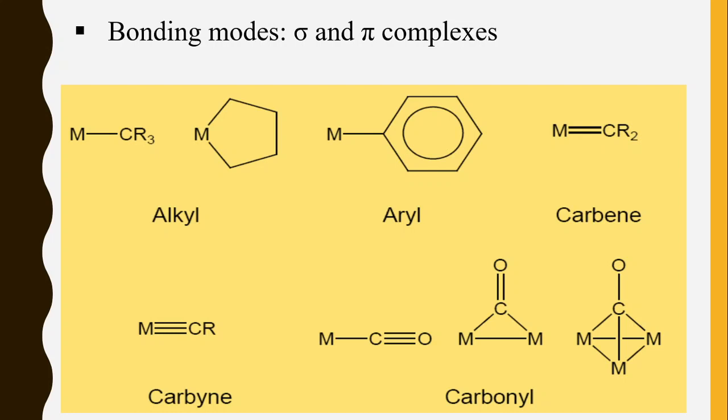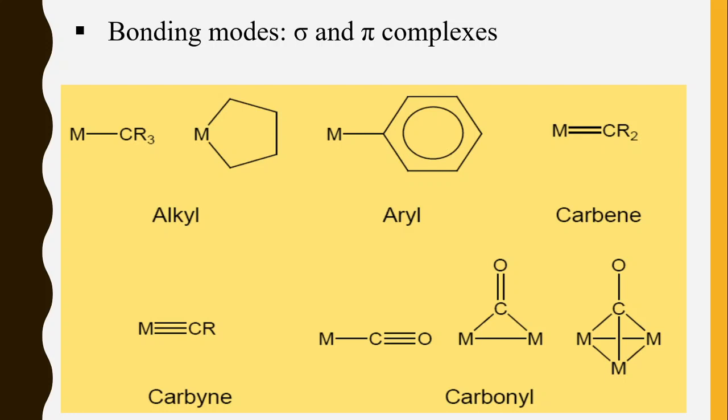Carbonyl is very importantly used in organometallic chemistry, because majority of metal carbonyls obviously include the carbonyl as a ligand, but majority of organometallic compounds also include the carbonyl as a ligand. So metal carbene means metal carbon double bond, carbine means metal carbon triple bond, alkyl means metal carbon single bond. So a sigma bond is a single bond and pi bond is a double bond, and triple bond includes pi and sigma bond both.